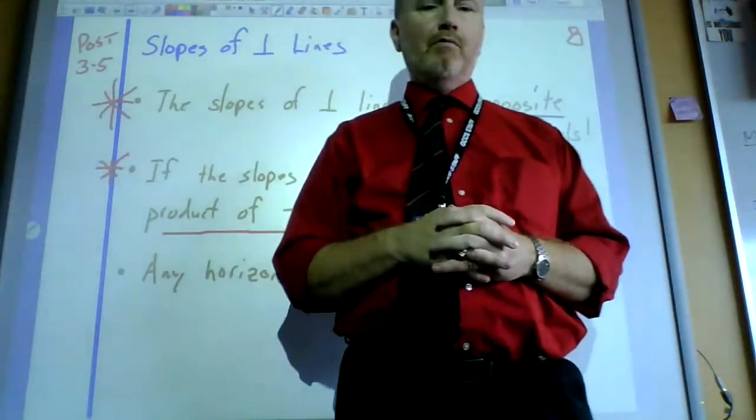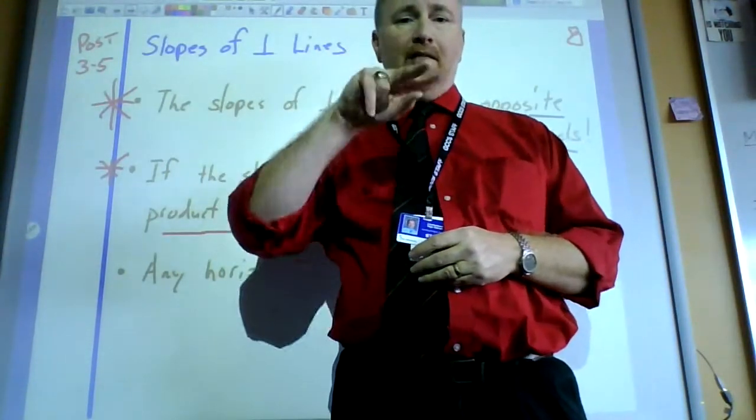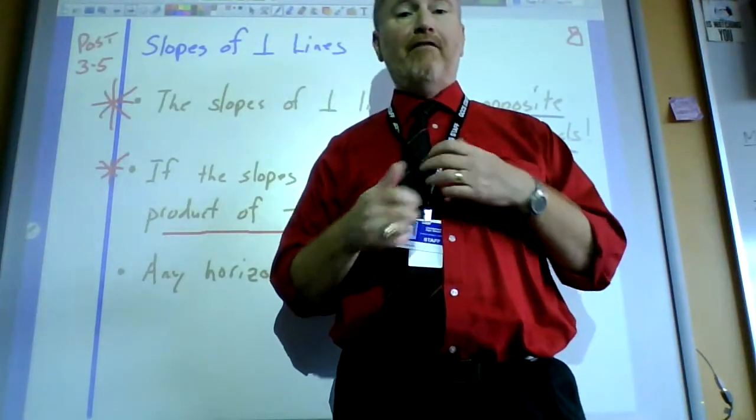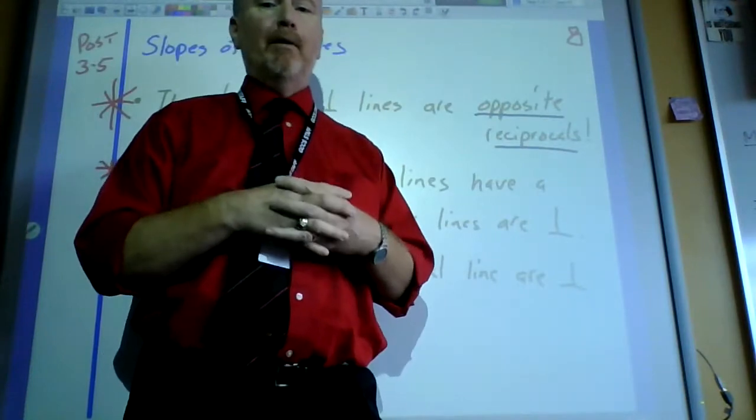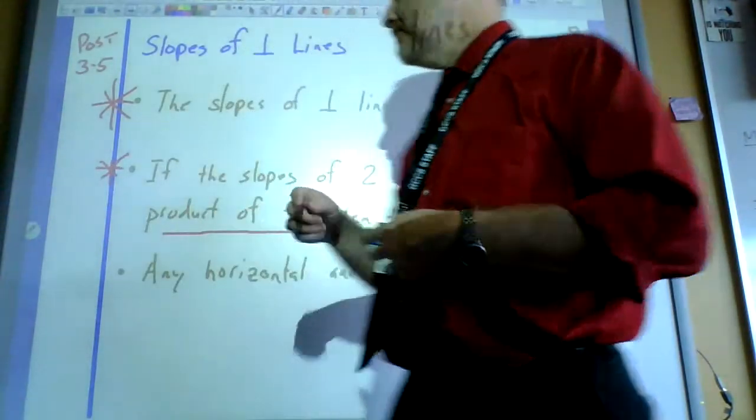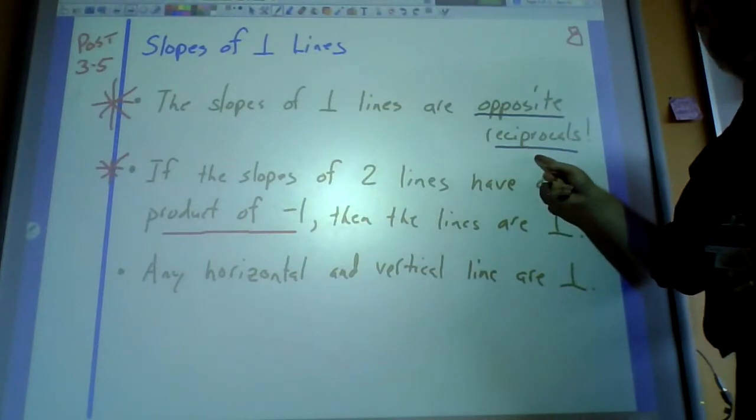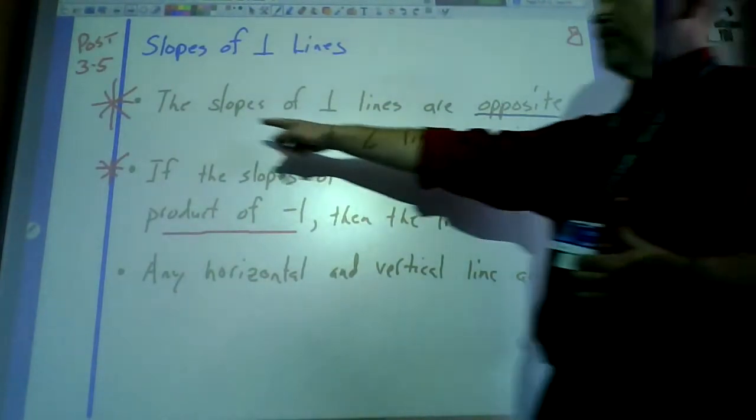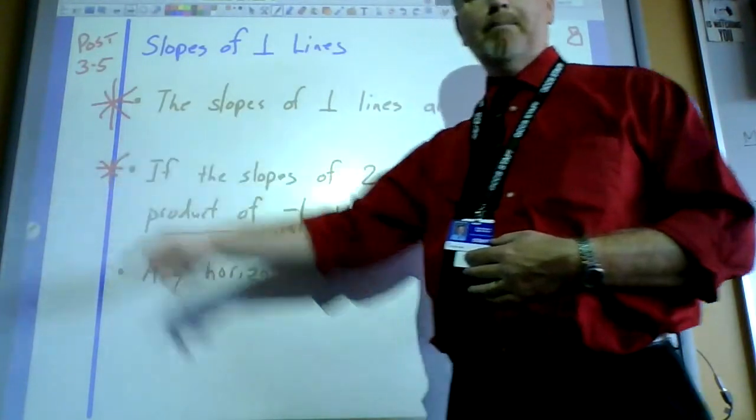And then another student said, well, maybe the slopes are flipped. Well, that's close too. Matter of fact, if you put those two concepts together, that's how perpendicular slopes have to be. They have to be what we call opposite reciprocals of each other's. Very important. Look how big that asterisk is. It's even bigger than that one. So this is really important.